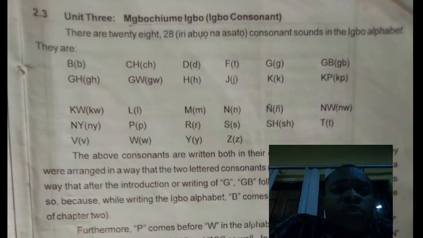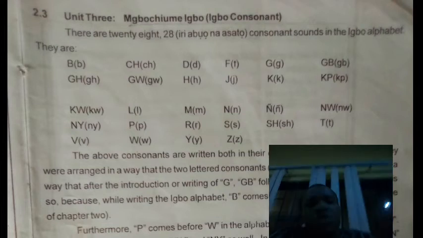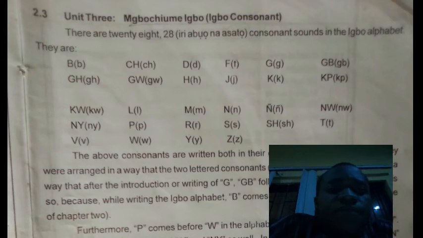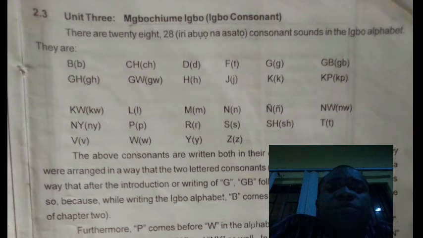So look at Mgbochiume Igbo, which is consonants. There are 28 in number. That is the consonant sound in Igbo alphabet. We have them here. They are B, Ch, D, F, Gb, Gh, Gw, H, J, K, Kp, Kw, L, M, N, Ng, Nw, Ny, P, R,